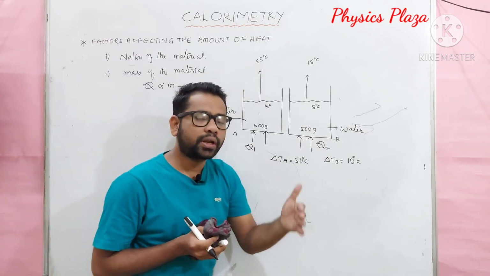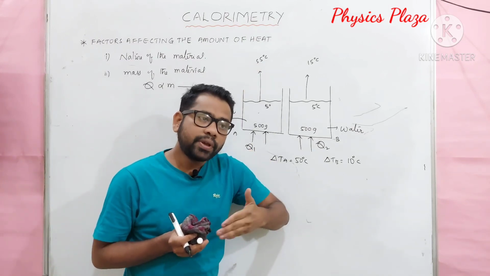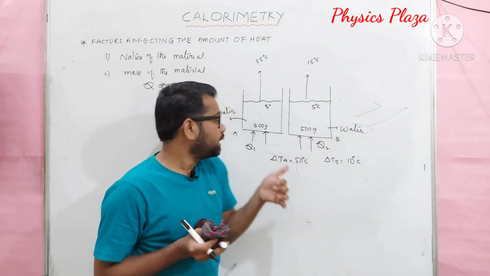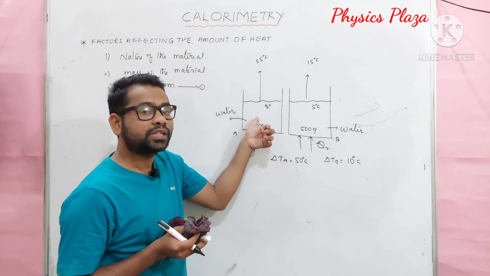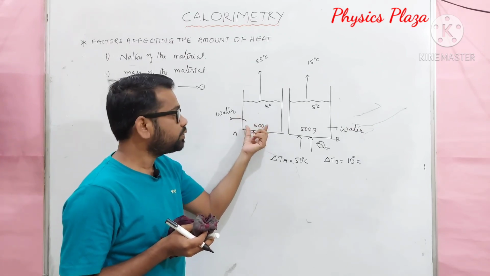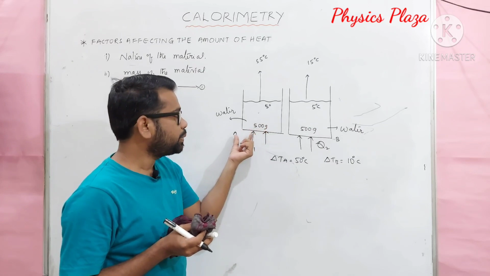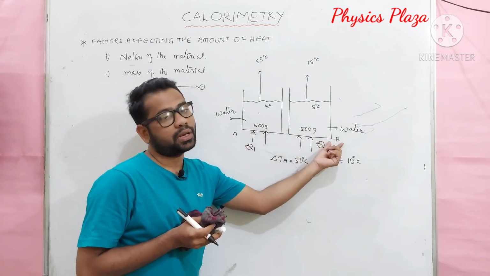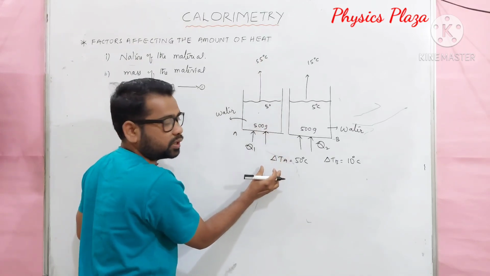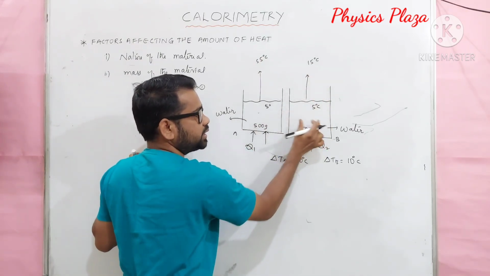As it is taking more time, what does that mean? More time we are supplying the heat. Rather we can say more time heat is absorbed. So hence we can say that the amount of heat absorbed is more in the beaker A case than that of the beaker B case. So more the rise in temperature, more the heat is absorbed. Less the rise in temperature, less the heat is absorbed.